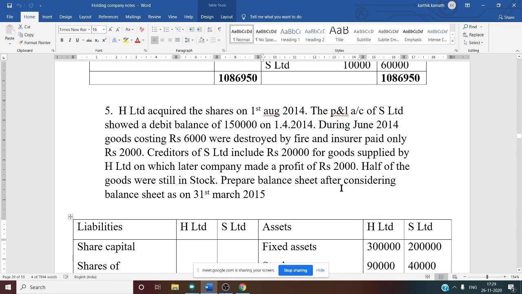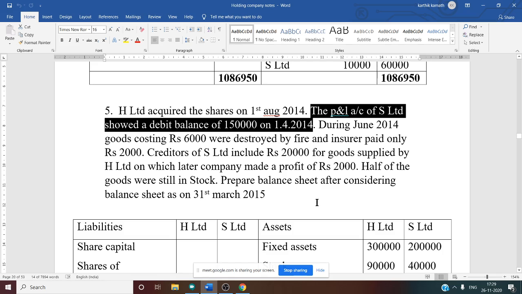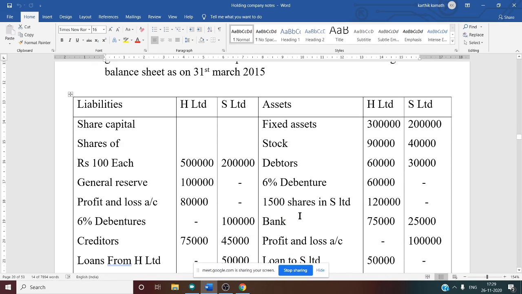But if you see the question, there is one more profit and loss information, that is a debit balance of profit and loss account of 1,50,000 at the beginning of the year. The beginning of the year loss is given and the end of the year loss is given. Debit balance means loss.